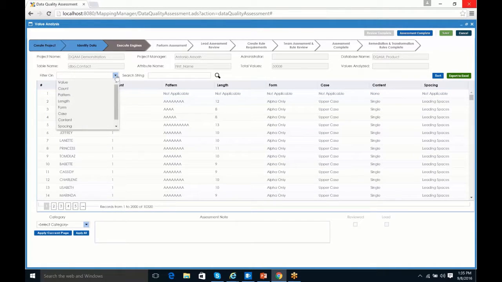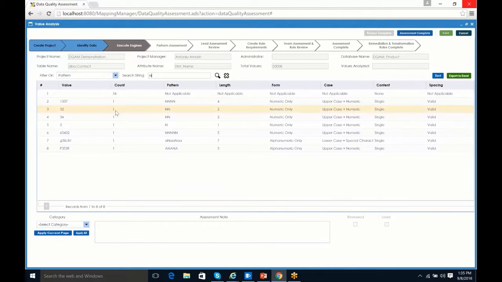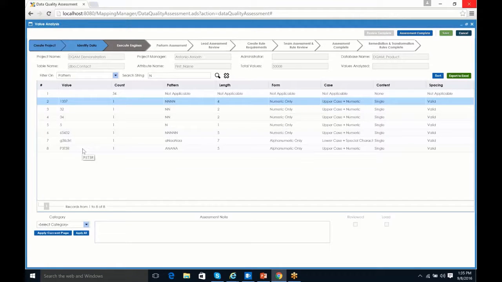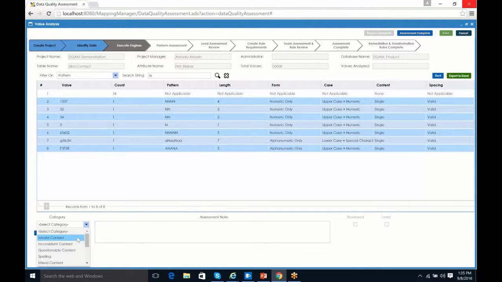So here, if I want to filter, let's say on a pattern, this is a first name, I should never have a numeric value. So I could put an uppercase N in here, and then click on our filter, and what's going to happen is anything that's got numbers in it is now going to show up. Here we have patterns that have numbers in it. I'm going to select all of these, and these are all invalid. So I'm going to select those and mark them as being invalid content and save that.